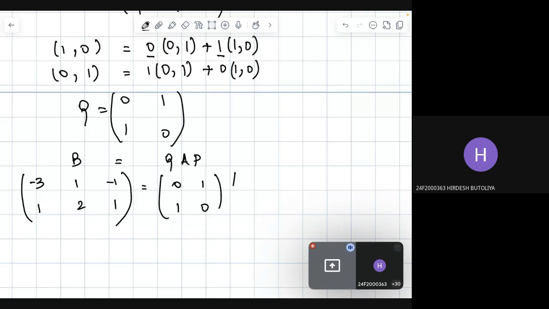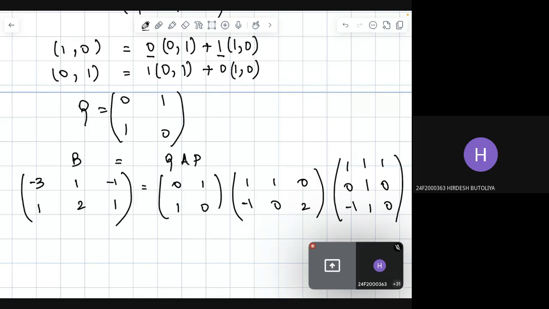We found A earlier, and P is 1, 0, minus 1, 1, 1, 1, 1, 0, 0. So from the linear transformation, we calculated the matrices, and we calculated P and Q.